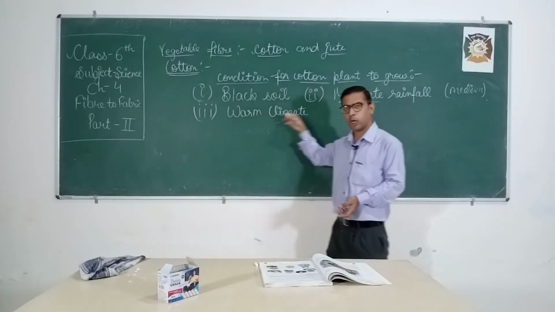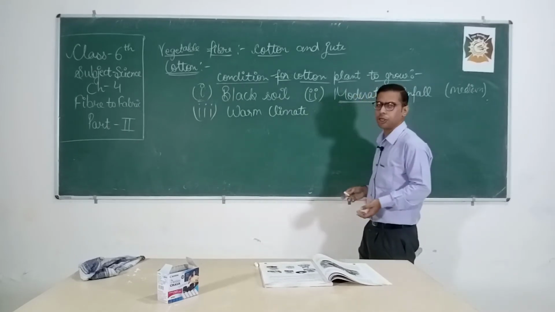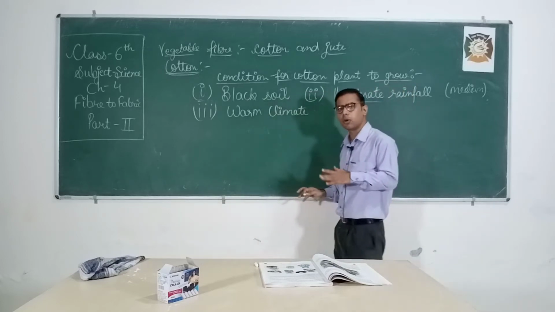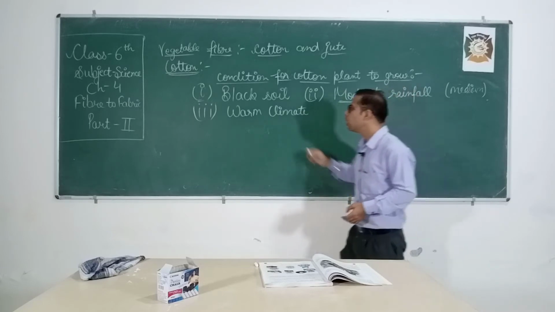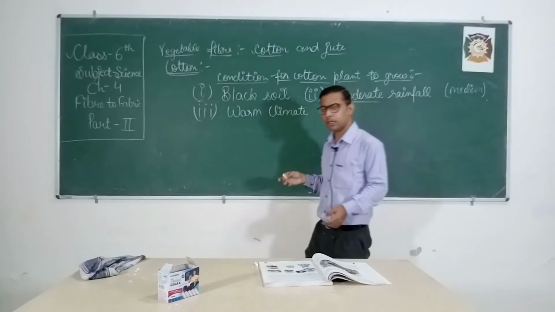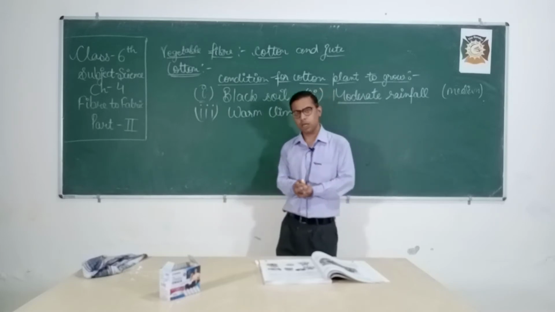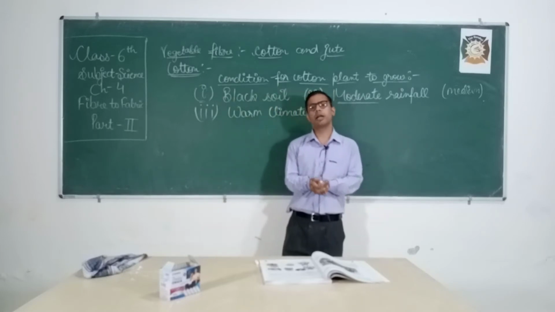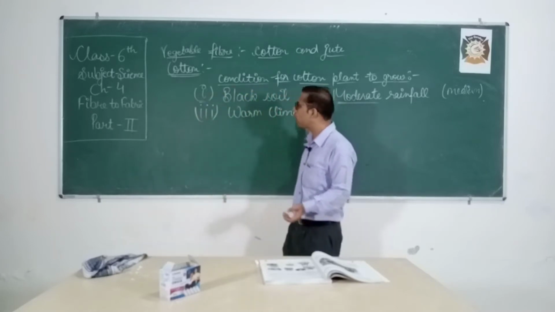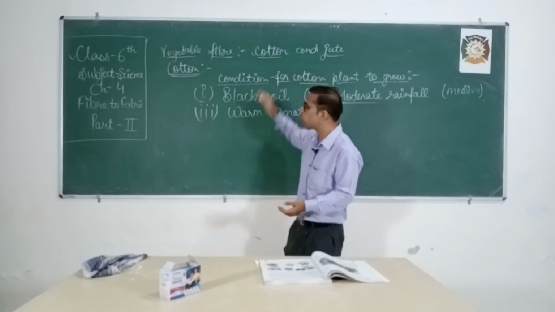The temperature required for the cotton plant to grow should be high compared to the usual one. Second, it requires moderate rainfall, which means not too high and not too less, so medium rainfall. The last condition is black soil. These are the three conditions which are essential for the cotton plant. Without them, the cotton plant will not grow properly or give you a good yield. So these are three very important things to keep in mind before sowing the seeds.